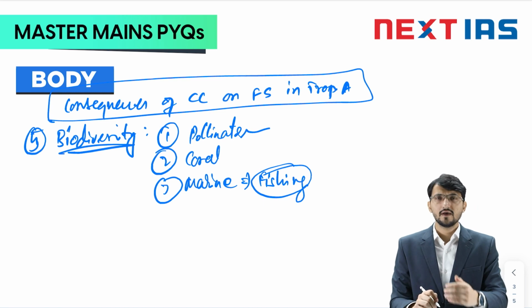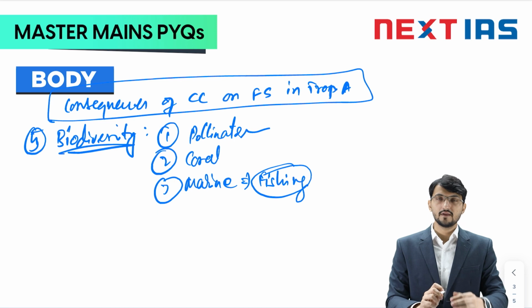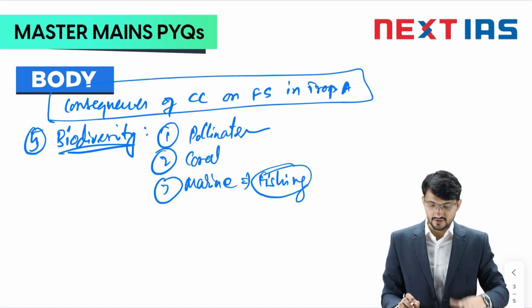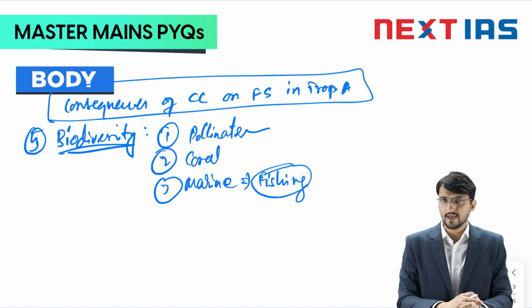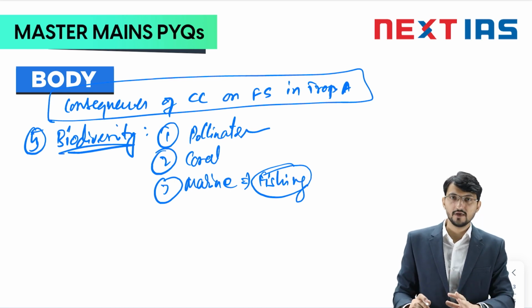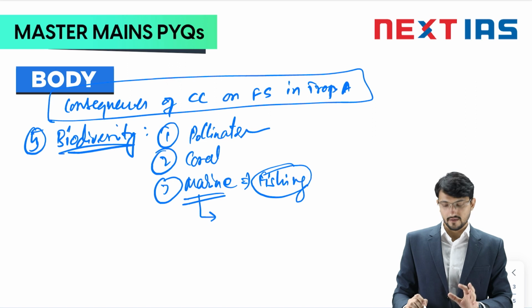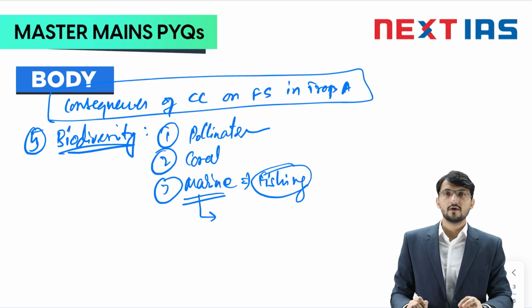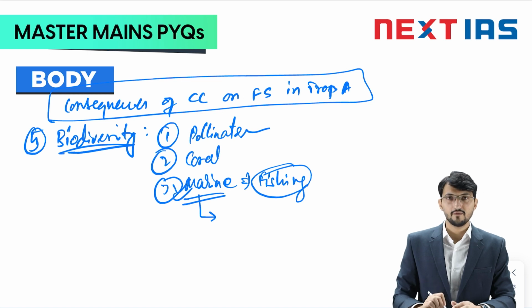So you can mention, let's say, Great Barrier Reef. It is being disturbed, and the marine ecosystem is being challenged. So that way you can mention certain examples. Or you can go to Caribbean islands. There you can mention, or Pacific islands. You can mention 1 or 2 examples. Fine. India also you can mention in marine life that in India the marine, let's say, food availability is being challenged because of cyclonic activity. That way you can mention that there is a loss of food.